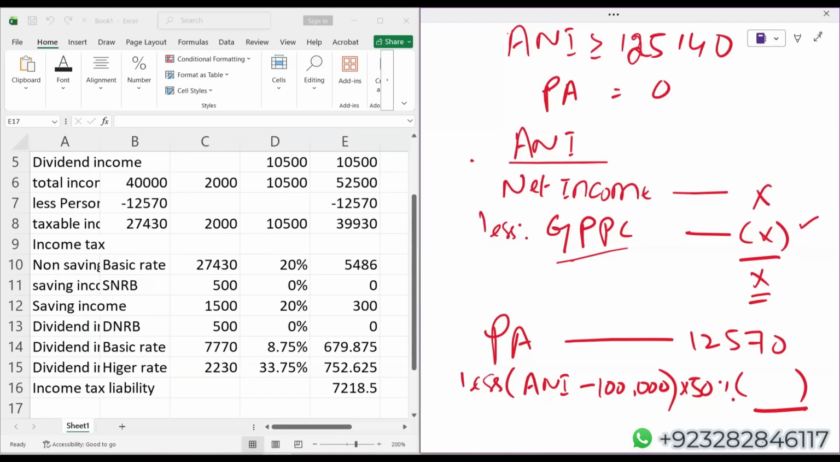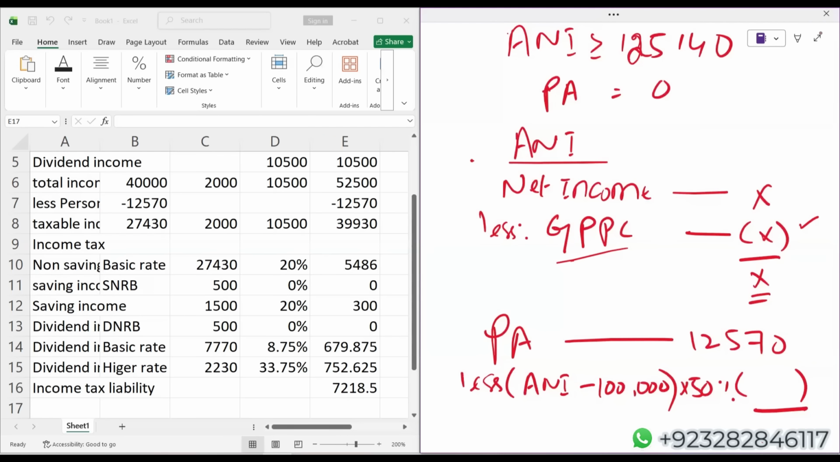Some of the students even make mistakes in gross PPC. How do they make mistakes? For example, we are calculating income tax liability for Mr. Y. An examiner says there is a gross personal pension contribution by Mr. Y, which is 10,000 pounds, assuming. Some of the students deduct that contribution from the income of Mr. Y, which is incorrect. Gross personal pension contribution is not your deductible expense. It is not an expense for you.